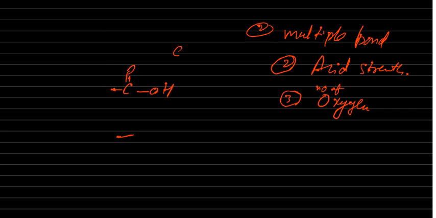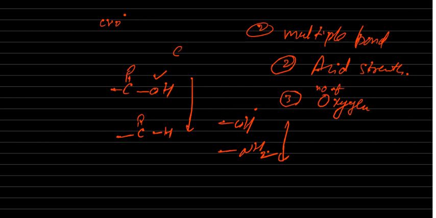See, aldehyde and carboxylic acid. Obviously carboxylic acid has C double bond O, but here oxygen is there, so it is the first preference. And acidic strength is also decreasing; carboxylic acid is more. If you take alcohol and NH2, alcohol is more acidic than NH2. If you take aldehyde and ketone, aldehyde is more acidic than the ketone.